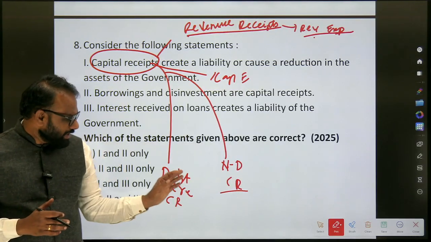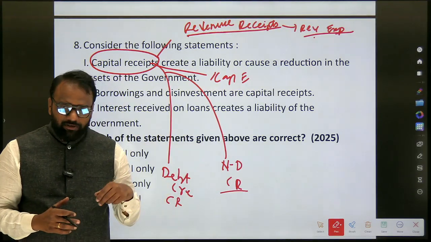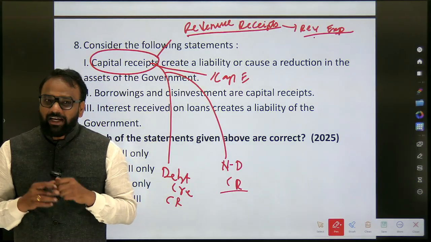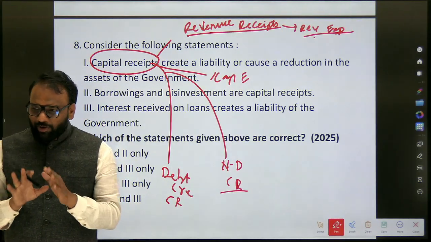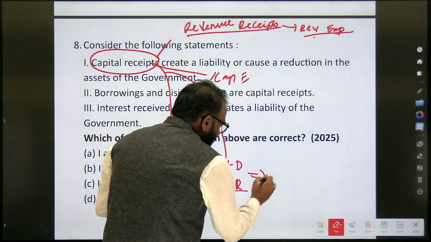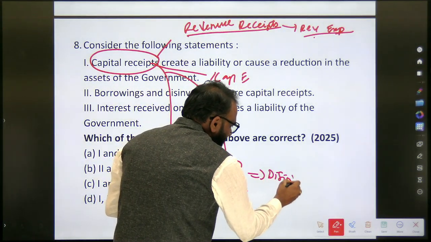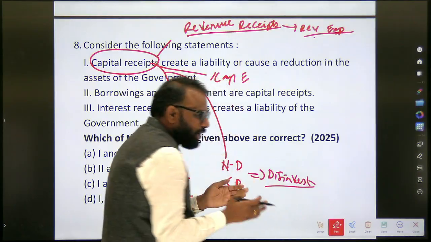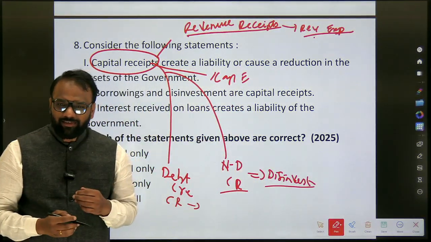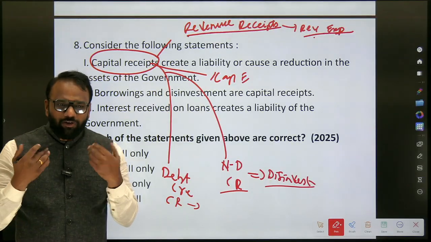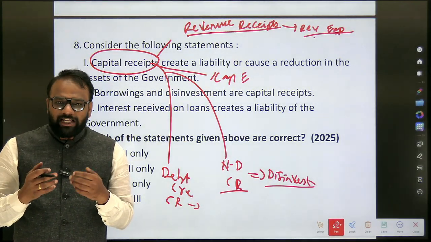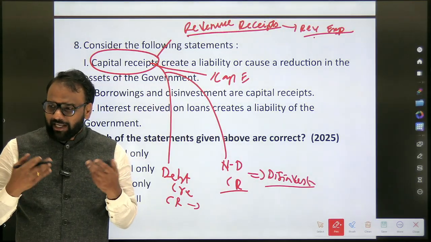When it comes to capital receipt, can you give an example of a non-debt capital receipt? Disinvestment. We have discussed it; we are not going to discuss in detail what disinvestment is. Disinvestment is an example of non-debt capital receipt. What is an example of debt capital receipt? A loan which the government takes, for example from the bank or by selling government securities.